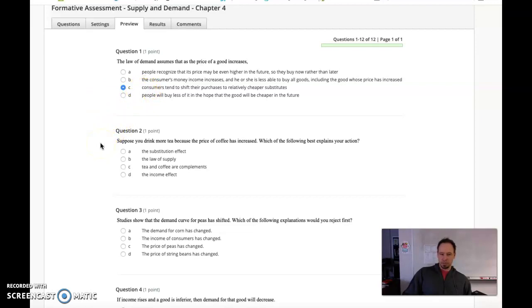Number 2, suppose you drink more tea because the price of coffee has increased. Which of the following best explains your action? Reading these, suppose you drink more tea because the price of coffee has increased. That's going to be the substitution effect. You're substituting a relatively cheaper good for the one that has increased in price.